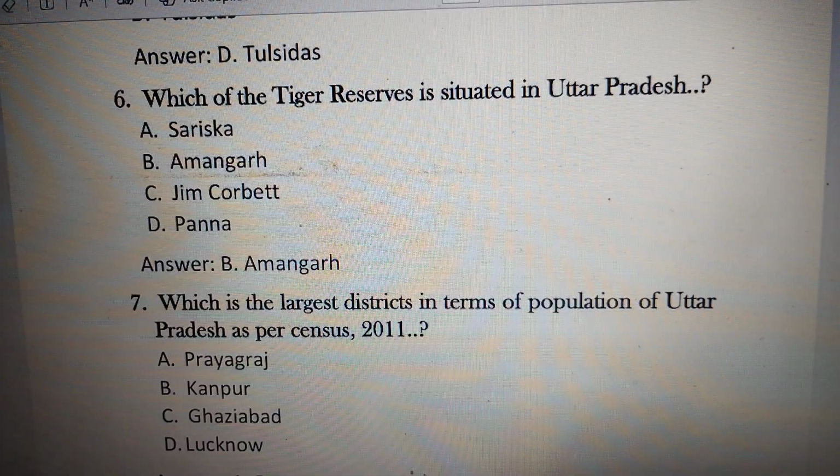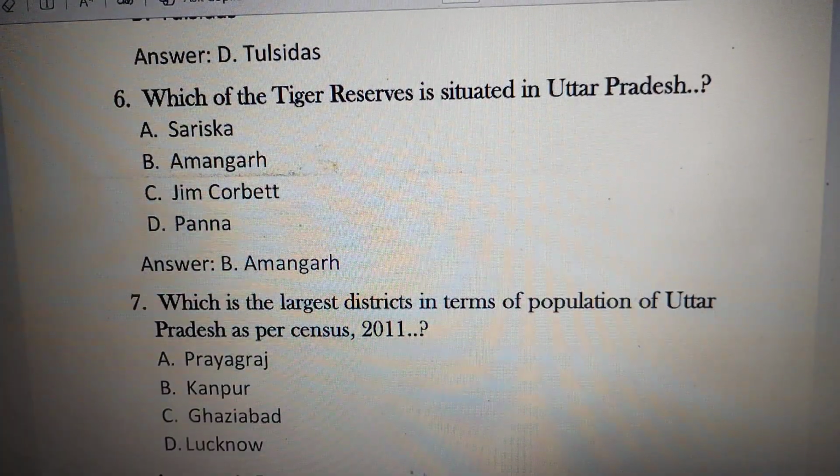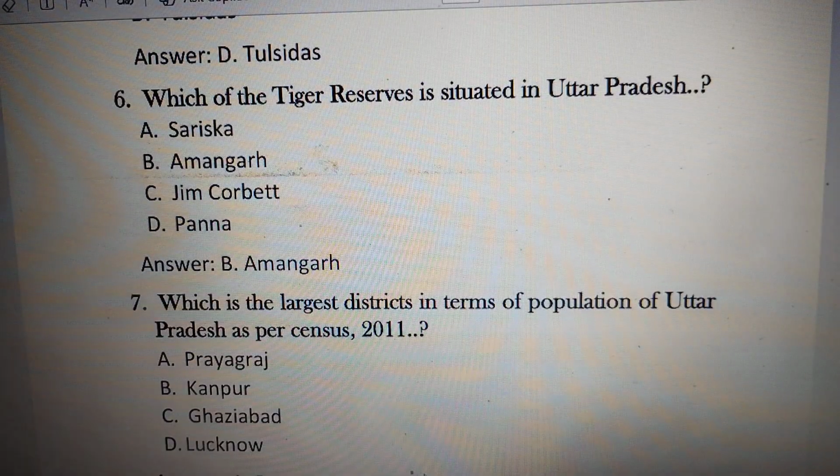Next question is, which tiger reserve is situated in Uttar Pradesh? It is asking about the tiger reserves in Uttar Pradesh. Options are option A Sariska, option B Amangarh, option C Jim Corbett, option D Panna. The right answer is option B Amangarh. Amangarh Tiger Reserve is in Bijnor district of Uttar Pradesh, while there are a total of 4 tiger reserves in Uttar Pradesh, and these are Dudhwa, Amangarh, Pilibhit and Ranipur Tiger Reserves.